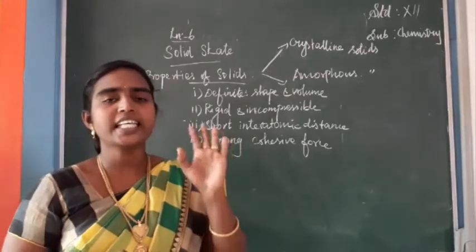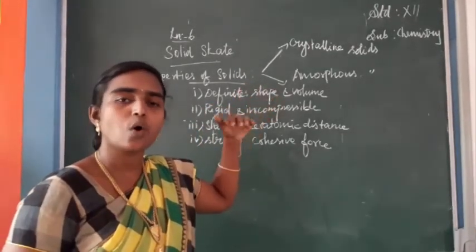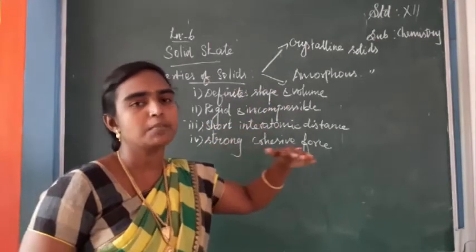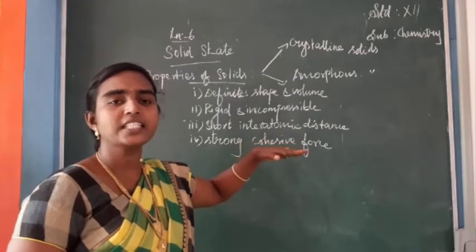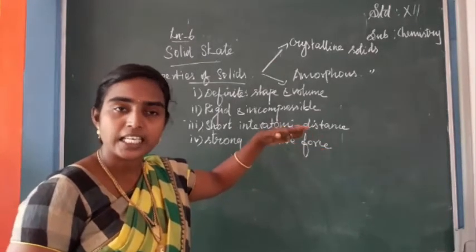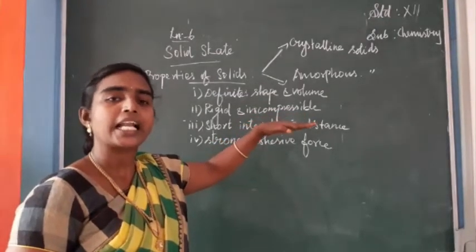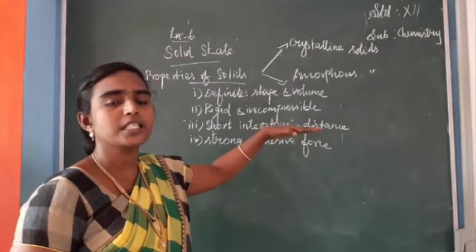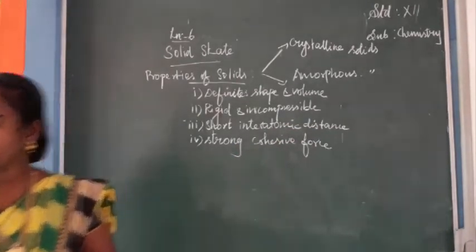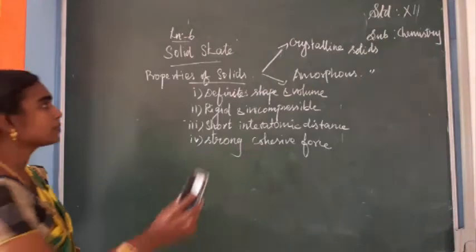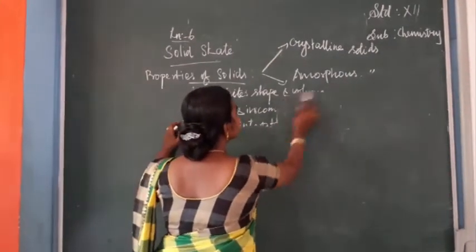So an important keyword: if it is a crystalline solid, the constituents are arranged in an orderly manner. How can we define an amorphous solid, students? If constituents are arranged in a random manner, it is termed an amorphous solid. Is it clear? Now we can see an important question, that is, the difference between crystalline solids and amorphous solids.